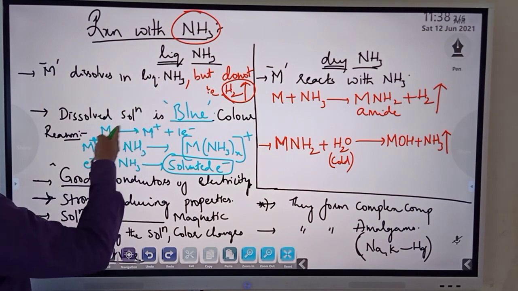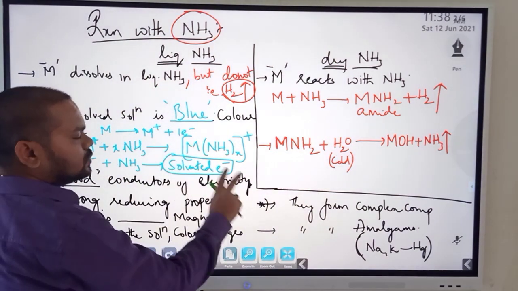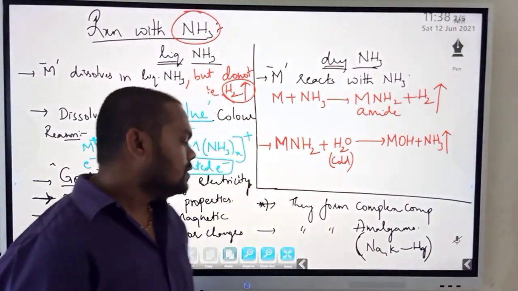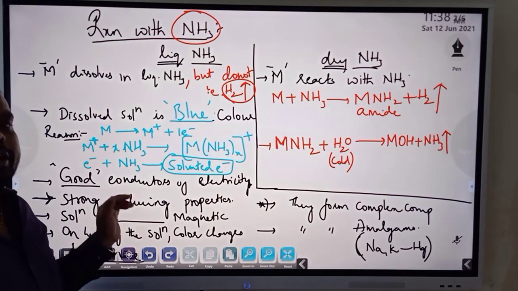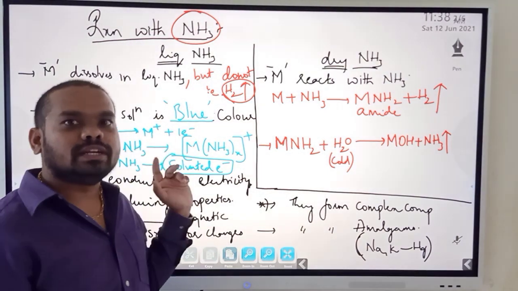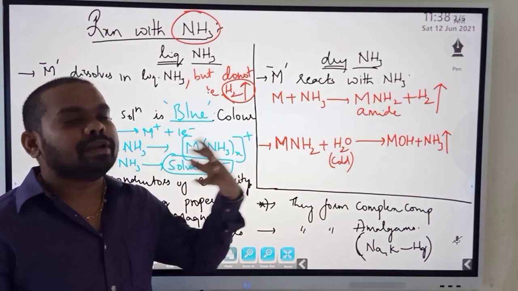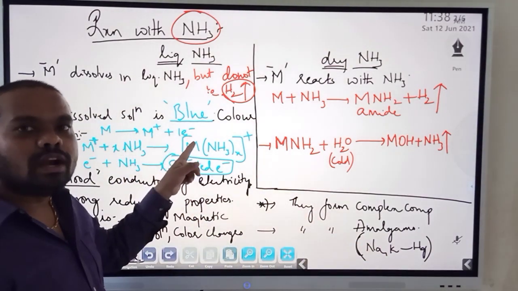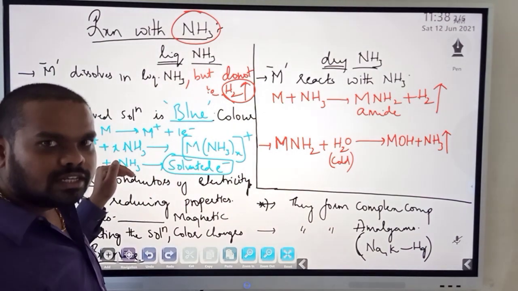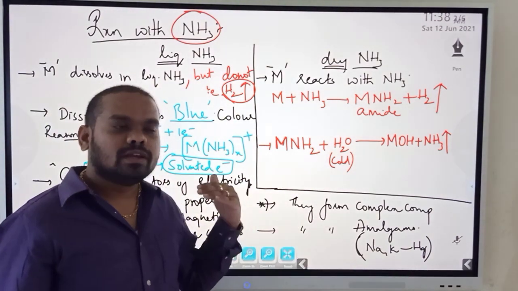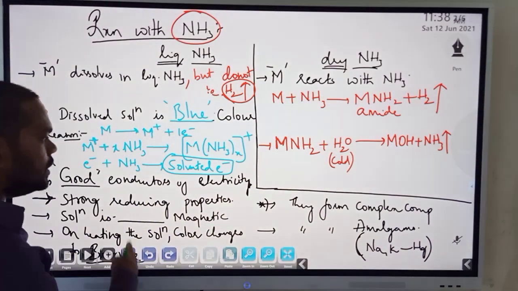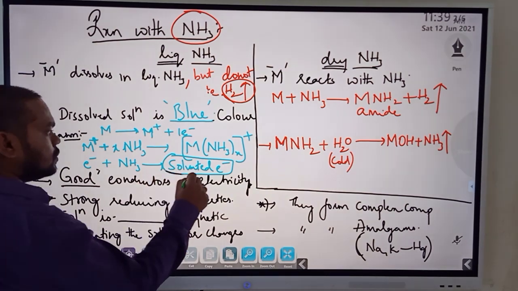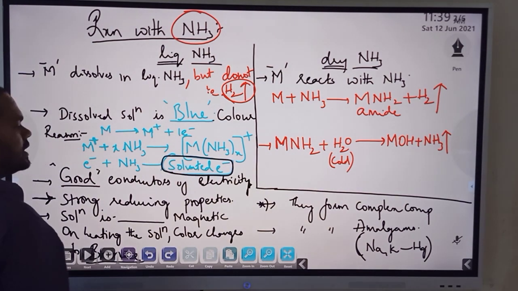All these metal atoms have released electrons. The other day I told you about electrons, oxidation and reduction. Reducing property means reducing nature; it will help in reduction. The metal is losing electrons, and loss of electrons is called oxidation. That is itself undergoing oxidation, but helps in reduction. That means it is a good reducing agent, or they show reducing properties. Fine. So these solvated electrons are responsible for that.